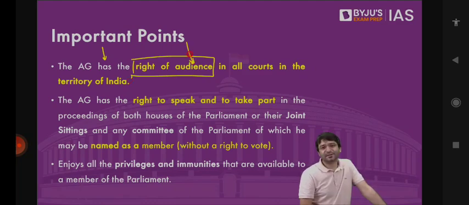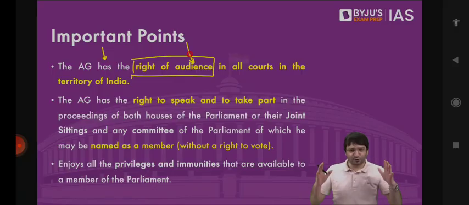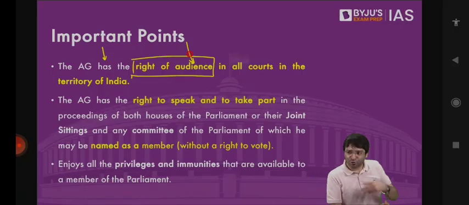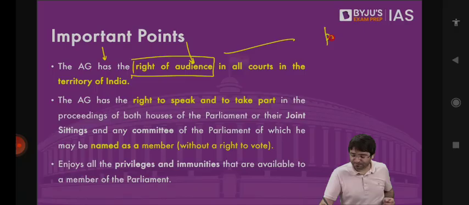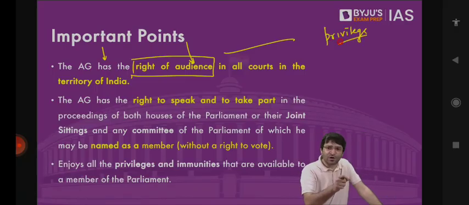Court has to give him audience. Mr. Attorney General, you want to say something? Please come and tell us. What do you want to say? He has a right. Maybe he has to say something which can tell us the position of the central government on this case. Even if there's a case going on in the Kerala High Court between 2 parties, and suddenly Attorney General walks in, the court has to listen to him. That is his privilege, and this is what we call the privilege of the Attorney General. The Attorney General has the right of audience. Whenever he walks inside a court, the court has to listen to him.